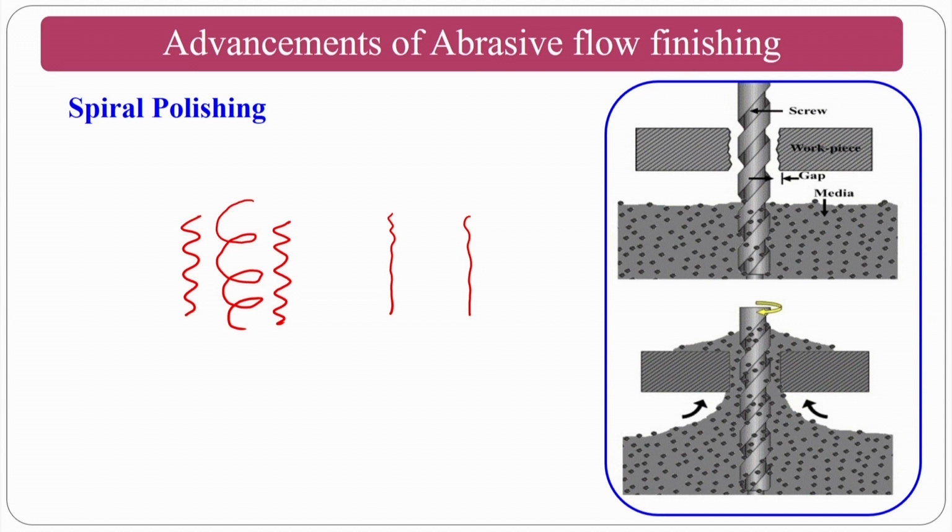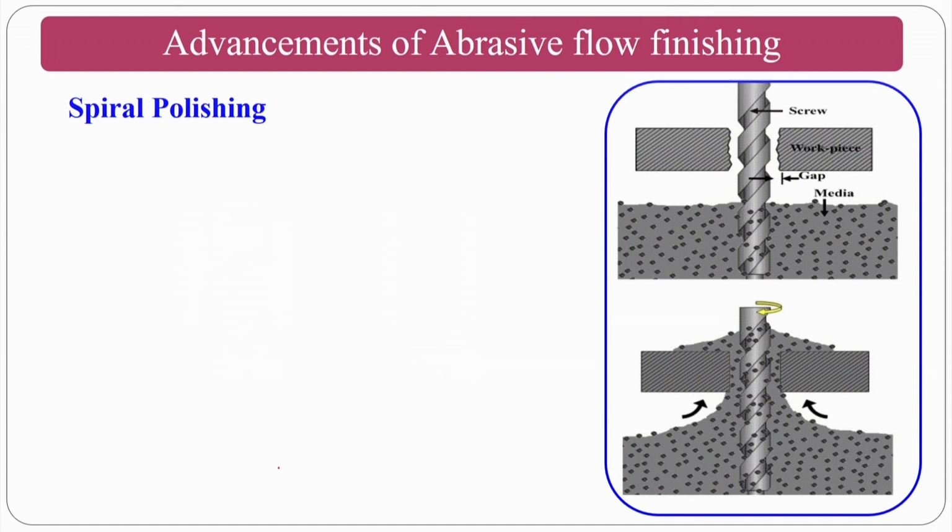The medium moves along the screw, and on the screw you can see the flute, and this flute will assist in bringing the medium from the bottom medium cylinder to the top medium cylinder. Okay, this is the initial Ra and this is the final Ra, so that you can get a good finish.